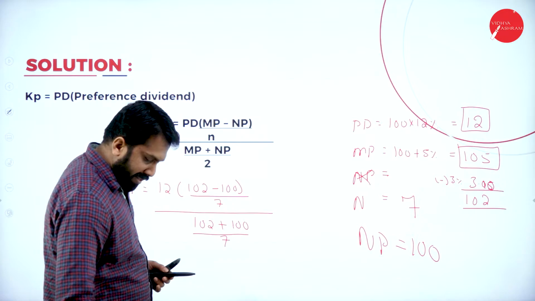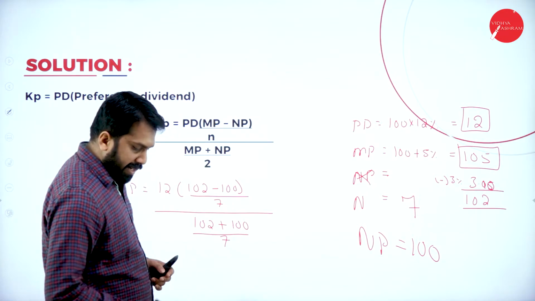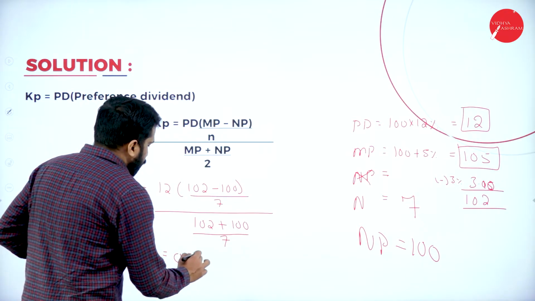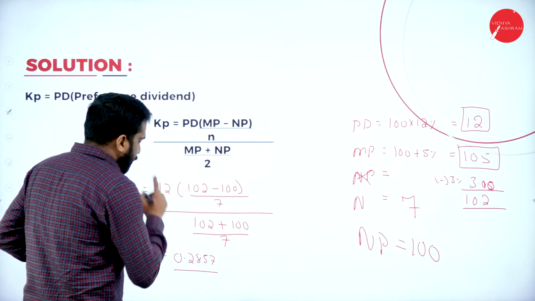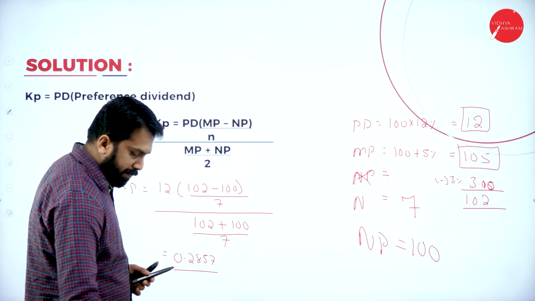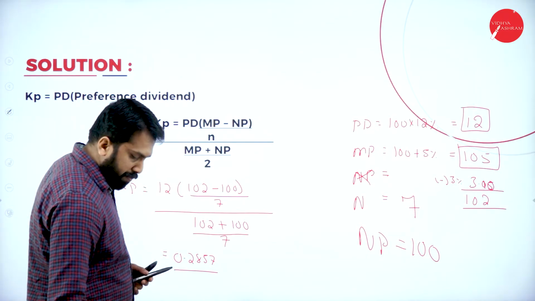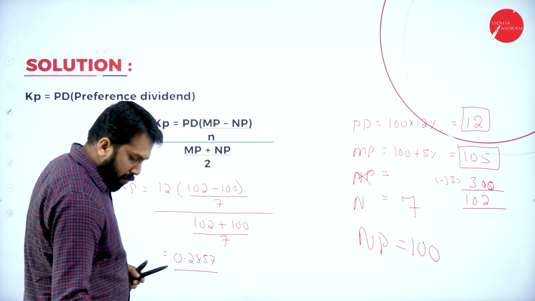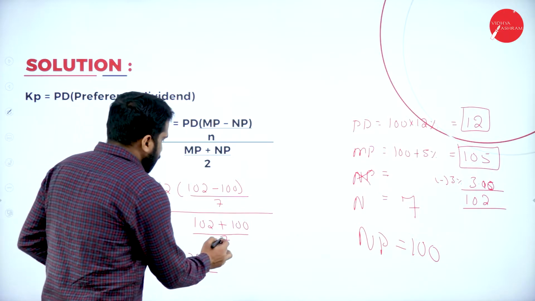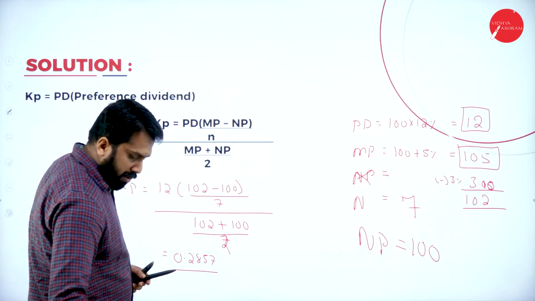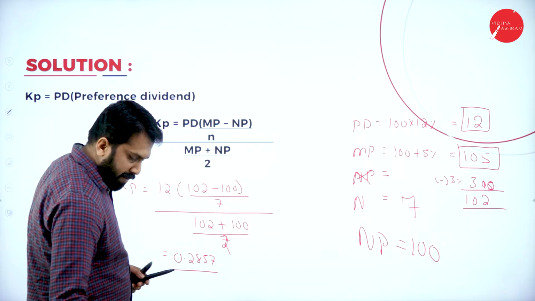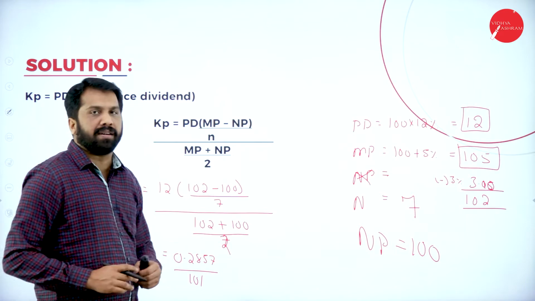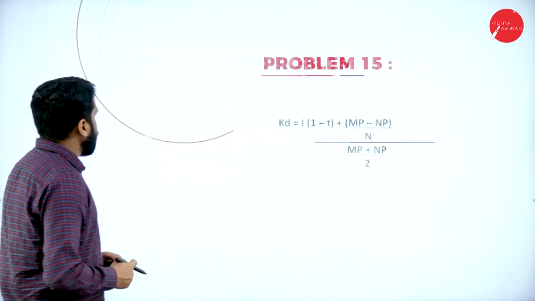So 2 divided by 7. You will get 0.2857 something. 102 plus 100 divided by 2 will be 101.